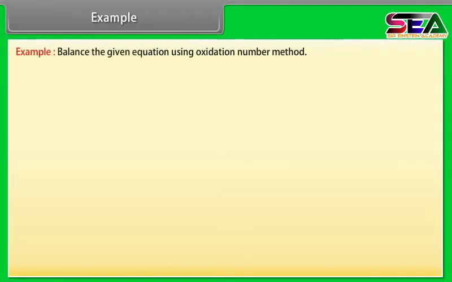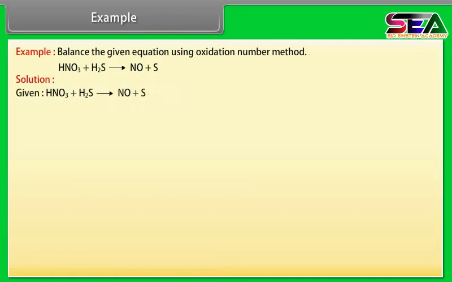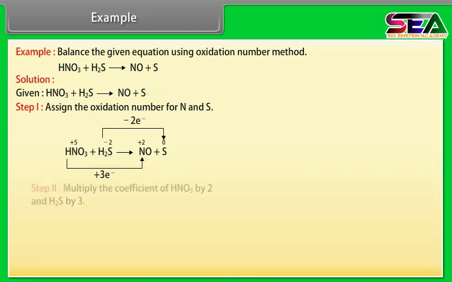Example. Let us take an example of balancing the equations. Balance the given equation using the oxidation number method. Let's see the solution. Here, the given equation is HNO3 plus H2S gives rise to NO plus S. Step 1. Firstly, we assign the oxidation number for N and S. Step 2.